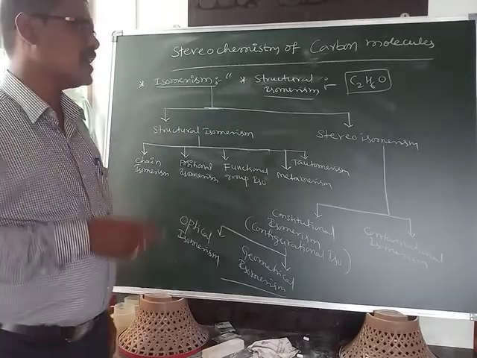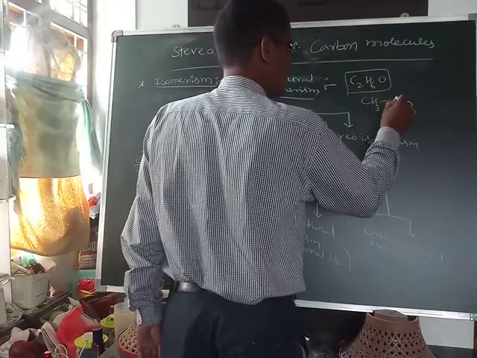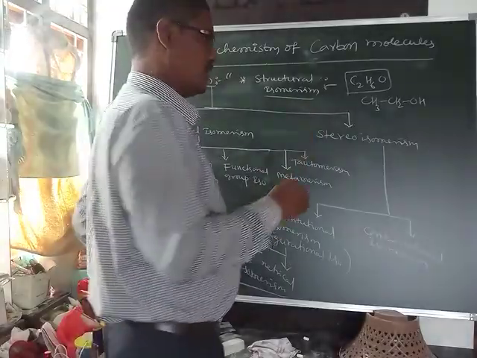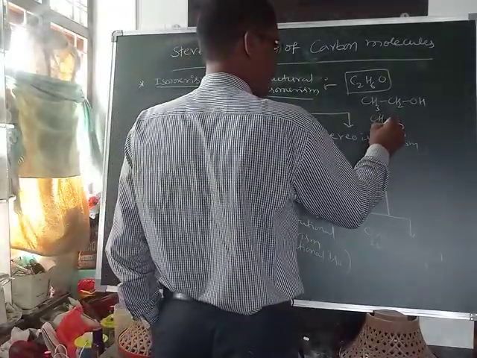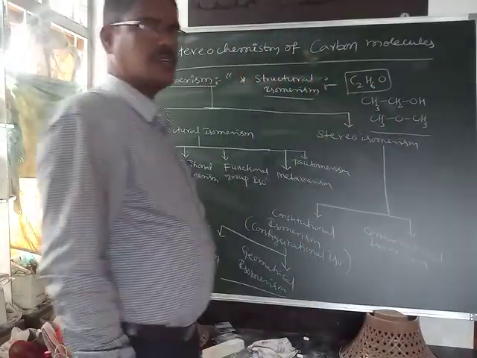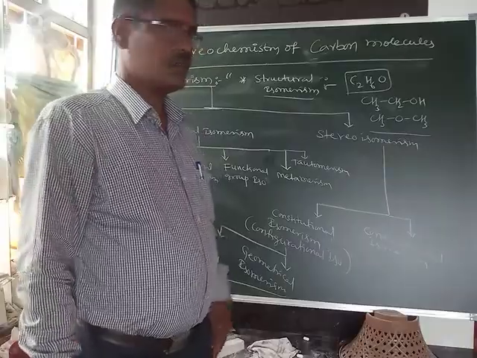The structure is the same. I am taking this one: CH3CH2OH, straight chain. Here also, this is OCH3. The structure is the same, only 3 carbons.